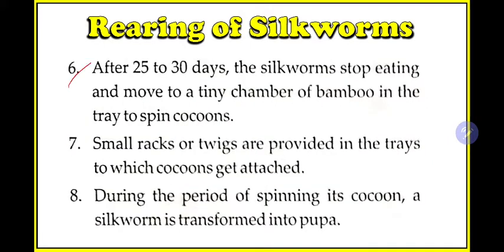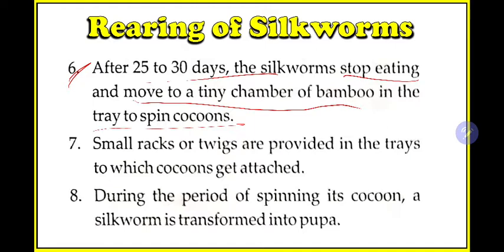The sixth step: after 25 to 30 days, the silkworm stops eating and moves to a tiny chamber of bamboo in the tray to spin cocoons. So after coming out of the eggs, they will eat and grow for 25 to 30 days, and then they will stop eating. They will move to a small chamber in the bamboo tray, and they will start spinning the cocoon.